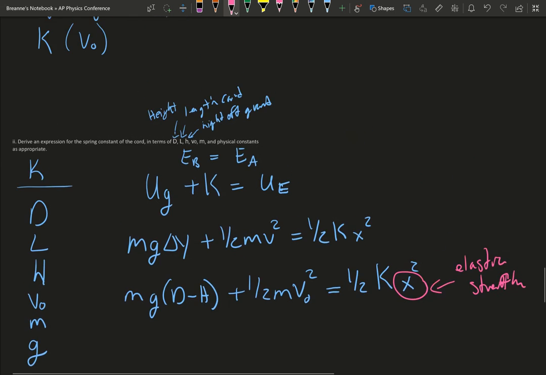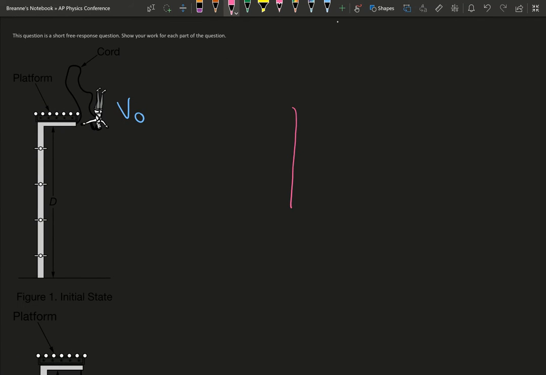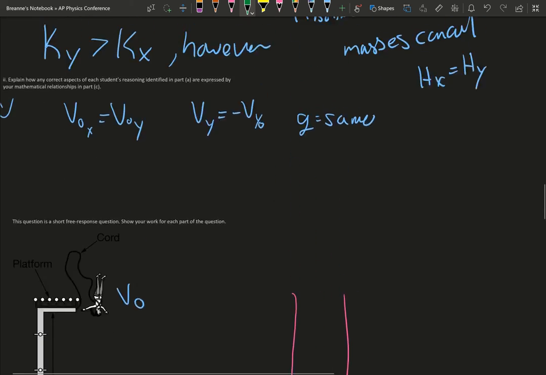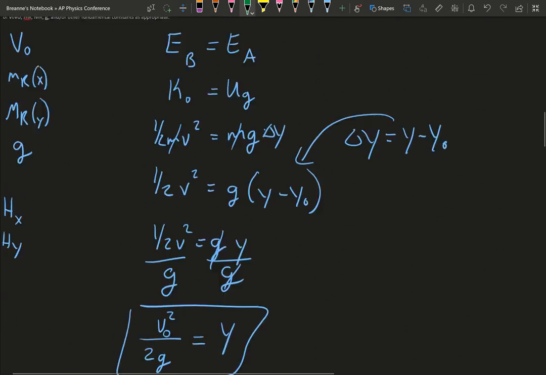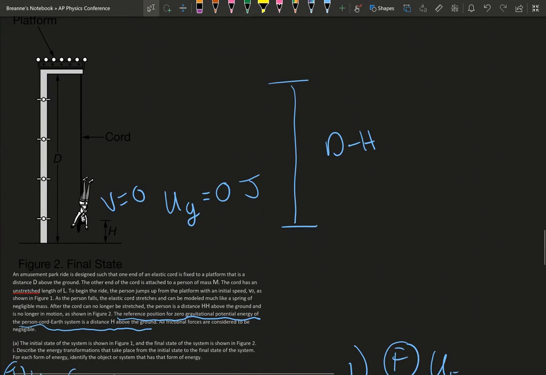So we know it said that it had cord. So basically, you have your cord with nothing on it, and then how much your cord stretched with a person on it. And this part is your x. So that's what we need to figure out. We've already stated that the complete stretch is d minus h.